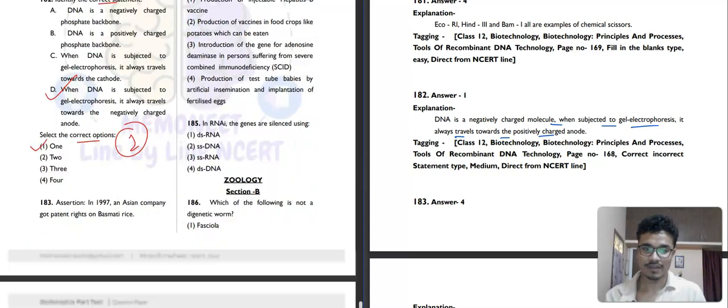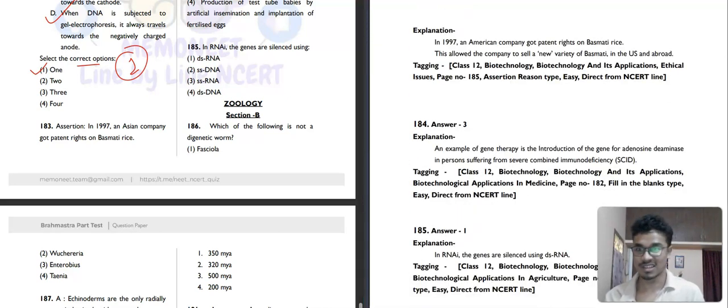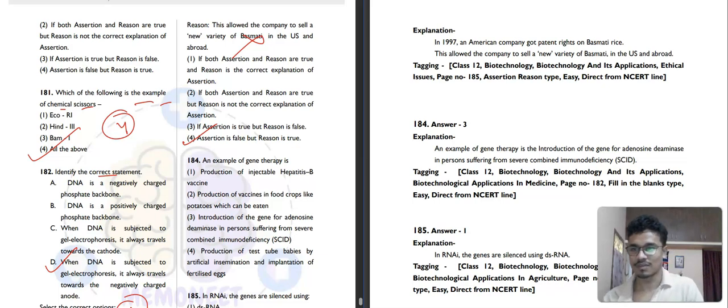Then 183. Assertion: in 1997, an Asian company got patent rights on basmati rice. No, that is an American company, not an Asian company, so it is not correct. Then what does the reason say?